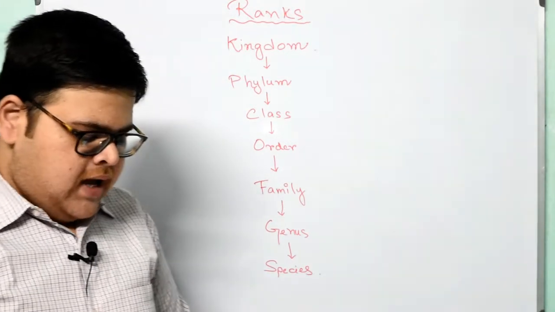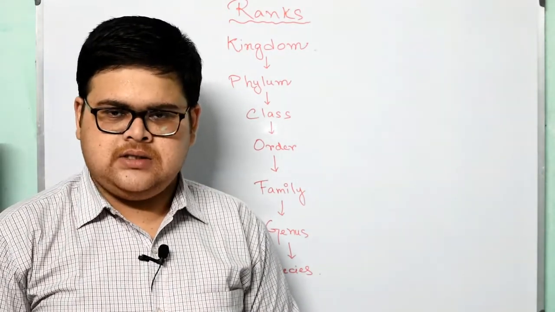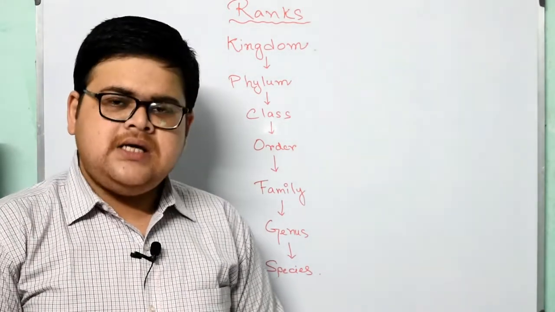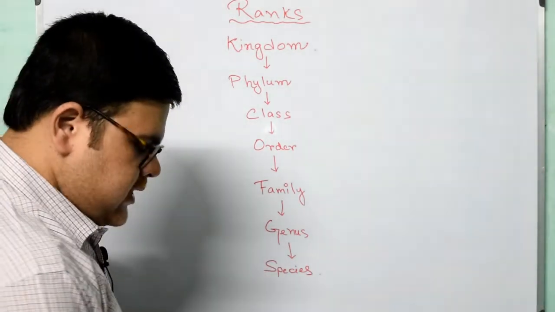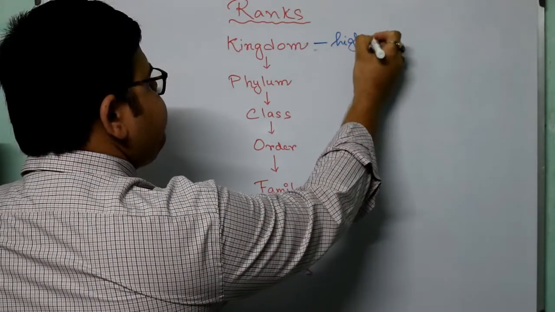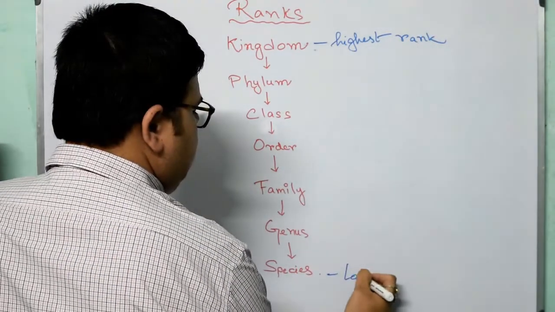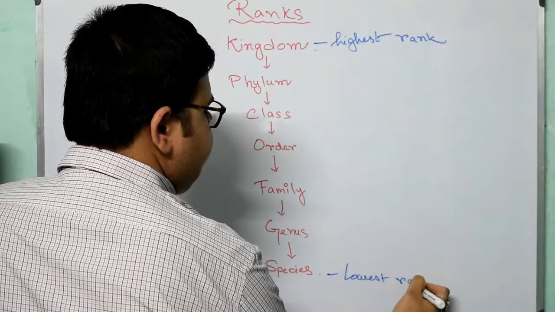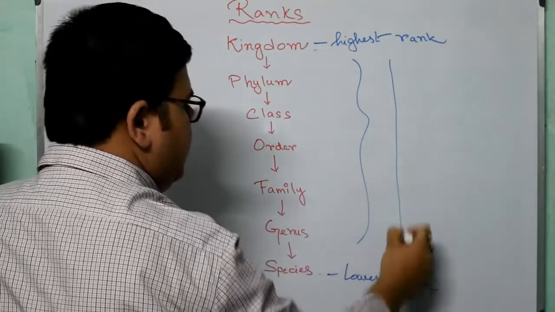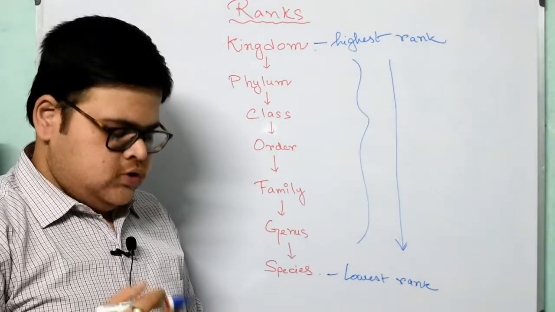Now, a classification system is a framework for grouping things based on their similarities and dissimilarities, which I have already told you. The highest rank of classification is a kingdom. This kingdom is the highest rank, and this is the lowest rank. Whatever comes in between is in order from higher to lower. Okay, am I clear? So moving on,